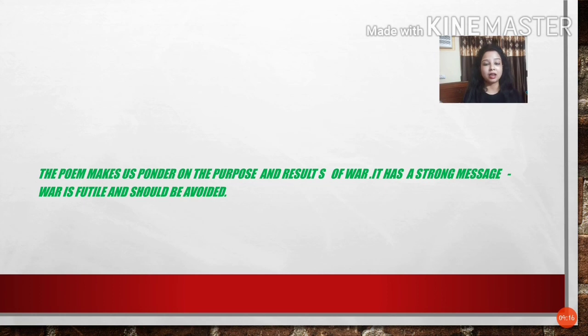It killed thousands of soldiers, and not only that, it widowed the wives of those soldiers and orphaned their children, and this casualty is beyond our imagination. So we should, as human beings, stop any kind of war, because war is futile and should be avoided. This is the strong message that the poet is giving us.